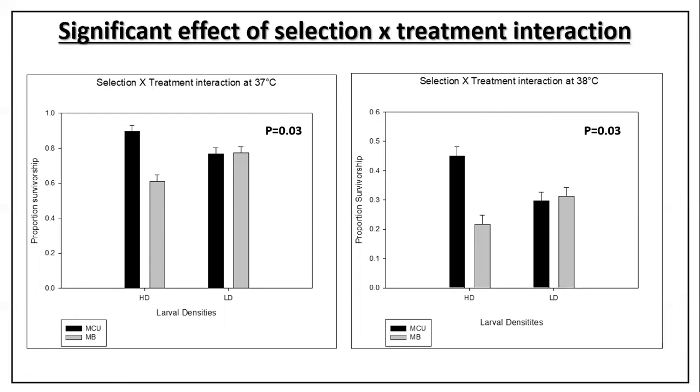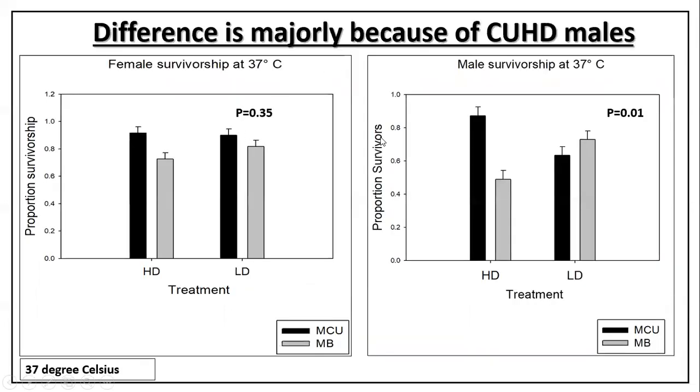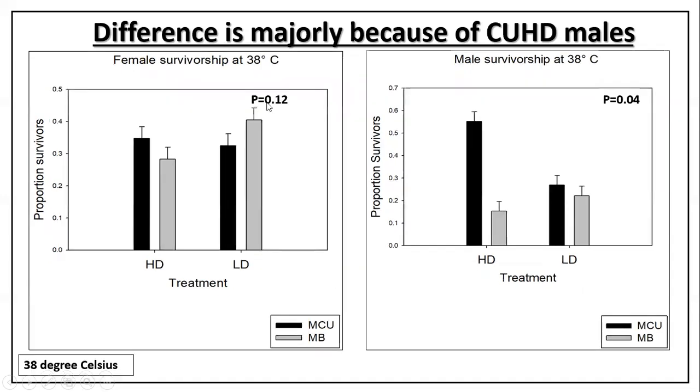When we dissected this result by sexes, we realized that the major effect is because of male survivorship. As you can see in the left panel, there was no significant difference of proportion survivorship in both populations in any of the treatments. Whereas in the right side panel, you realize that males of MCU HD, the black bar from the HD treatment, is tallest, signifying that MCU HD had better survivorship than the rest of the three treatments. And the same was the result at 38 degrees Celsius.